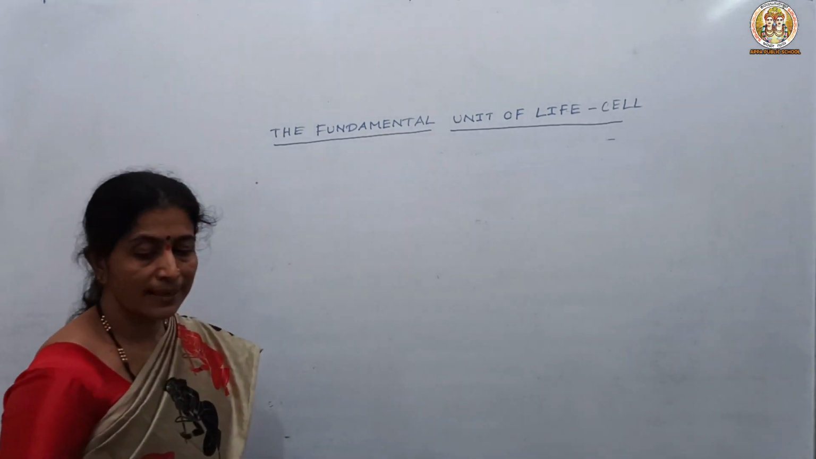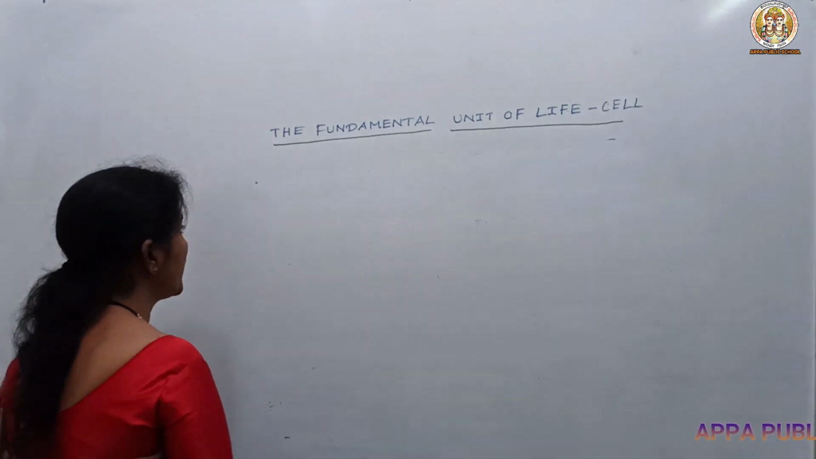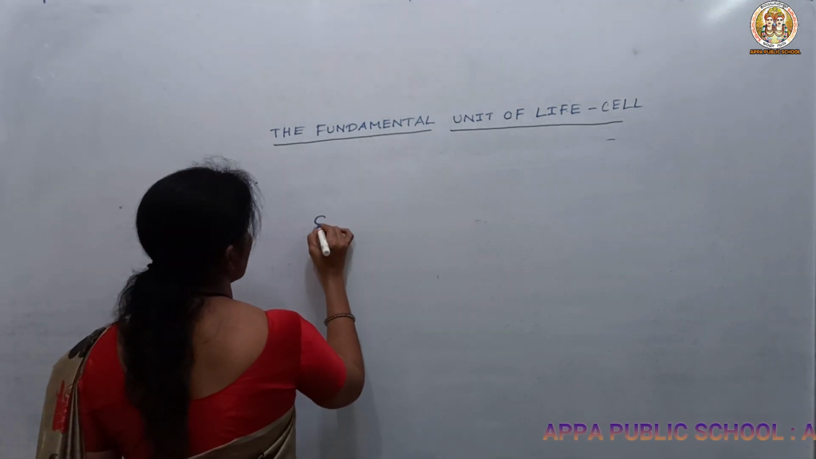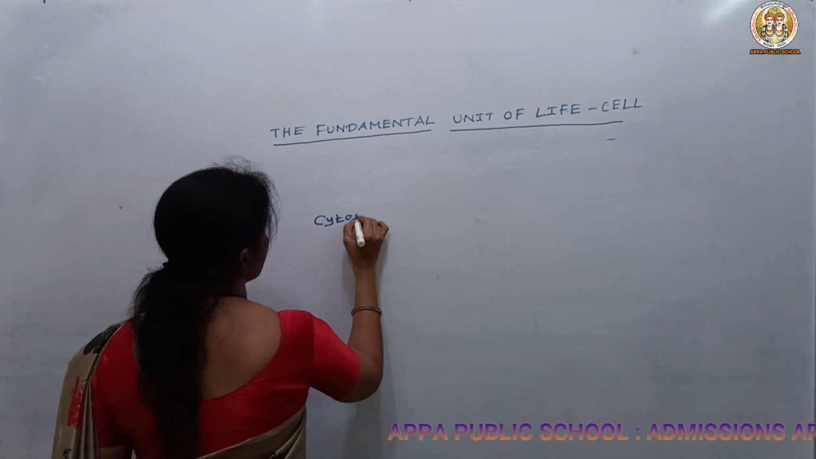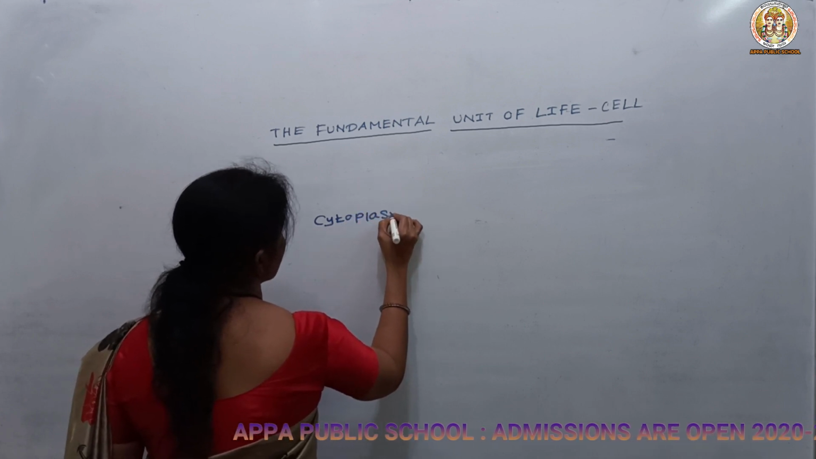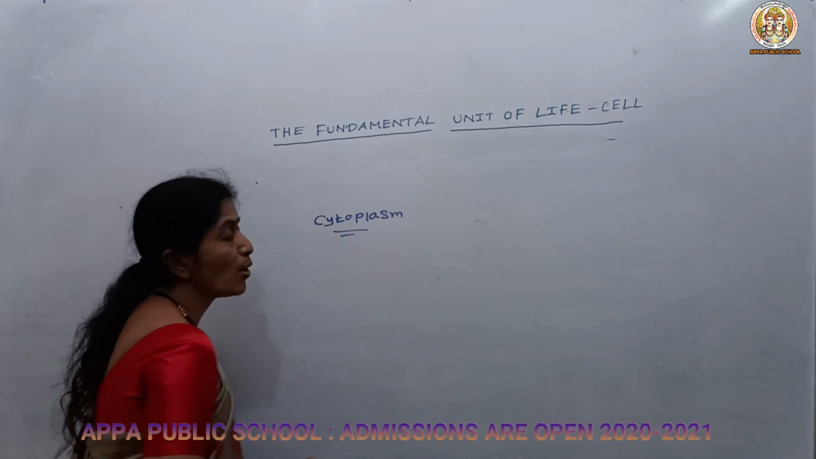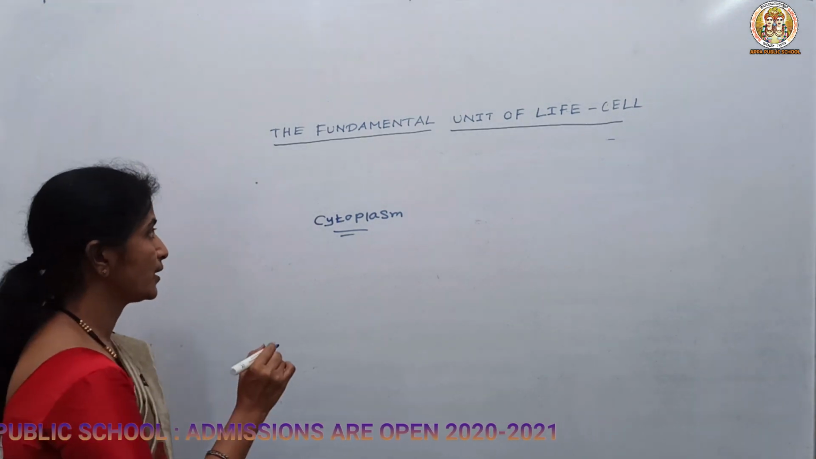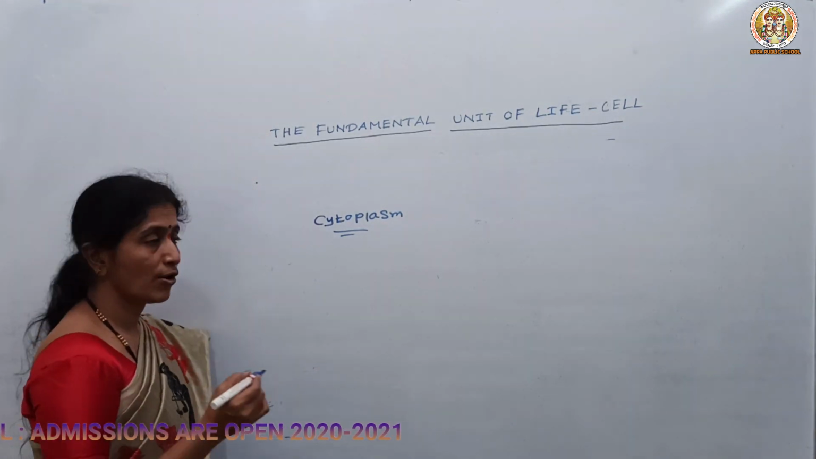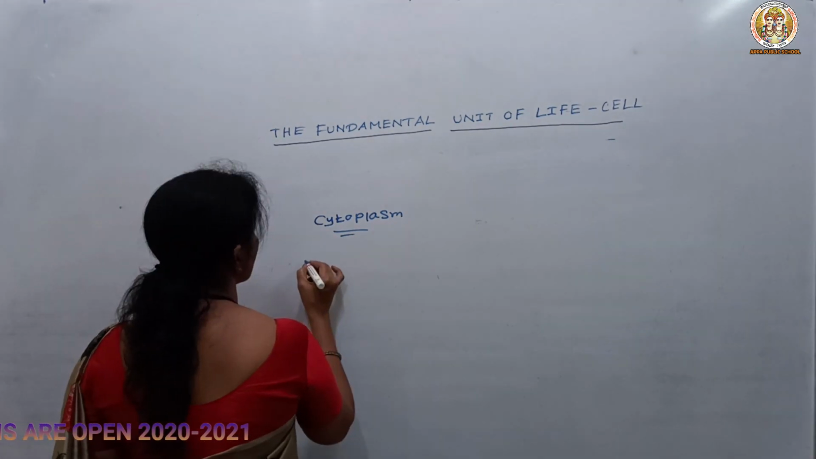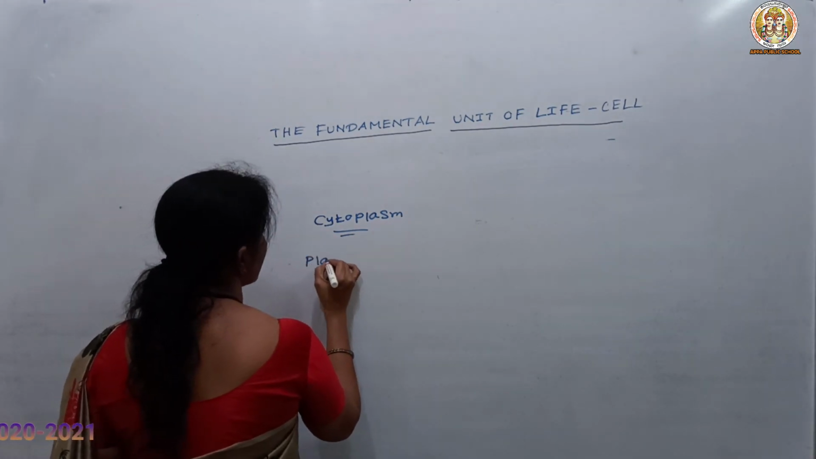So the cell organelles are nothing but the small sub-microscopic structures which are embedded in the cytoplasm. Cytoplasm is the jelly-like structure, and these structures are known as cell organelles. First we can study what the cell organelles are.